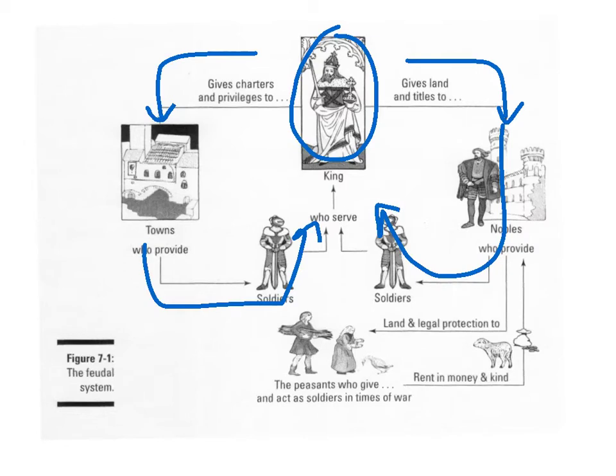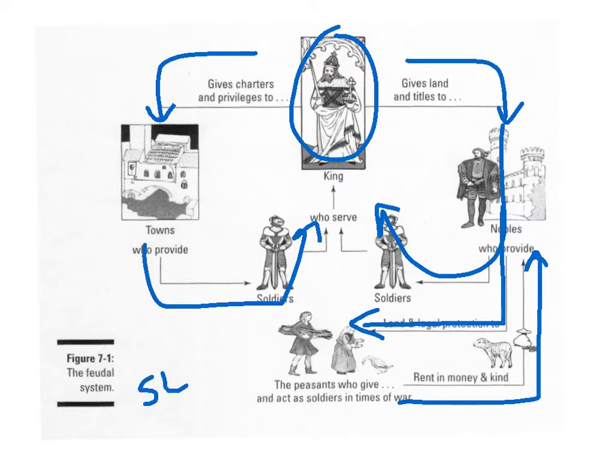And such as it was, the nobles provided land and protection to the peasants who would serve him and sometimes act as soldiers, and also provide rent and money to use the land on which they were farming. And so these peasants were known as serfs, and they were on the lowest end of that scale.